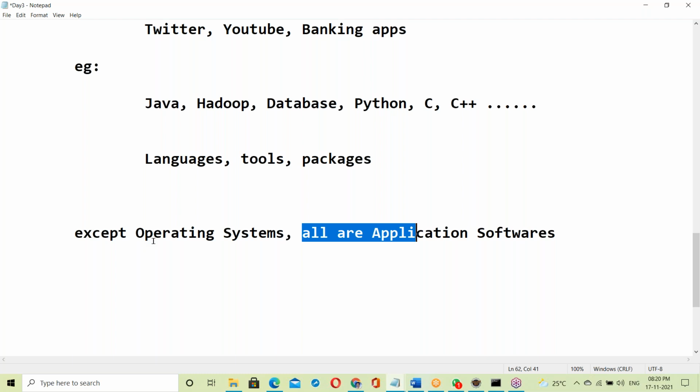Anything which is interacting with hardware is called system software.